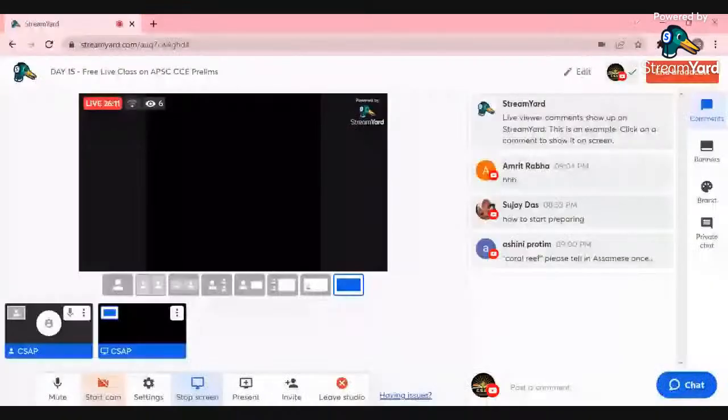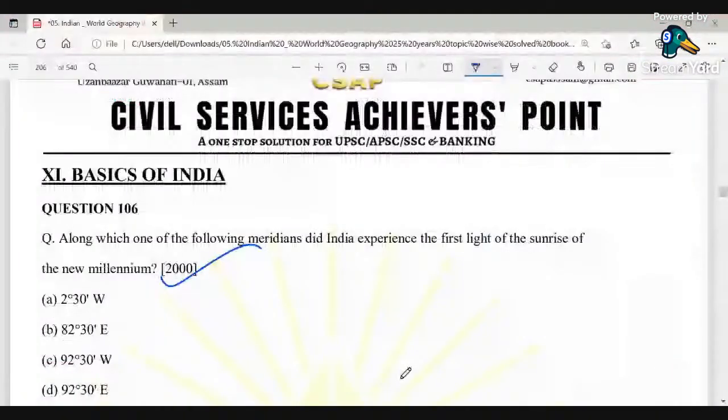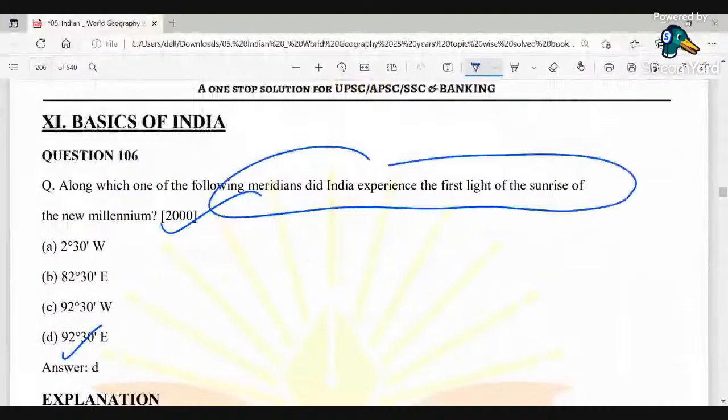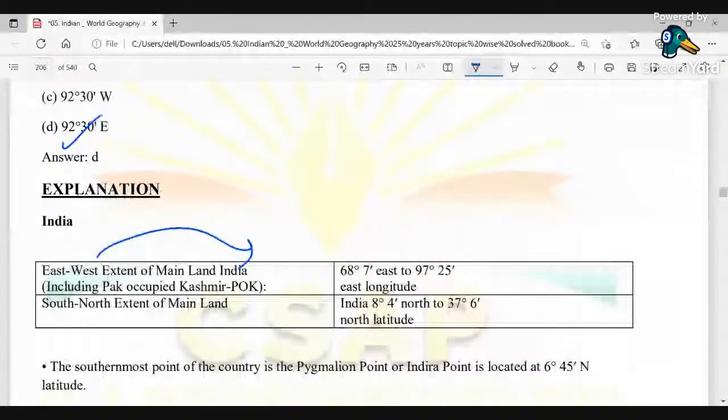Sorry. So here the correct option is D, that is 92.30 degree east. Okay, along the following meridians, India experienced the first light of the sunrise of the new millennium. So you could see the east to west extent of the mainland India, including POK, because it is ours. So 68.7 degree east and 97.25.